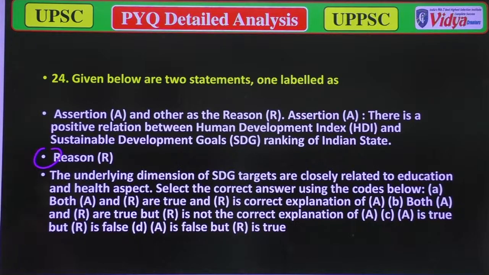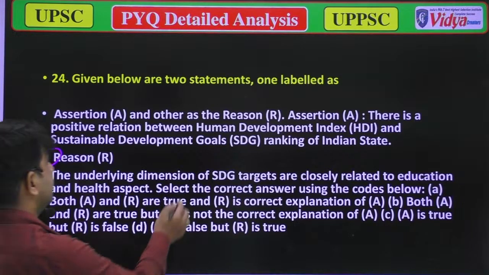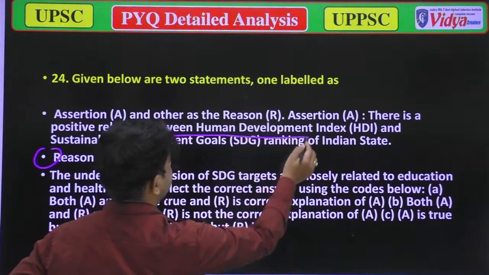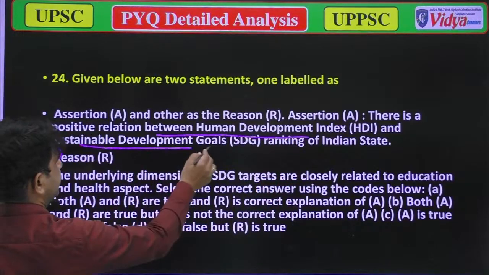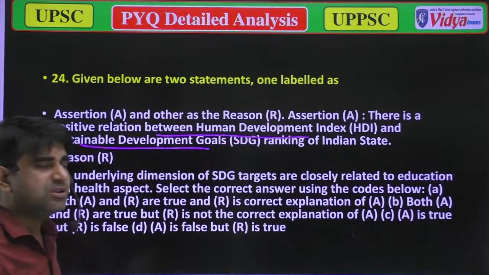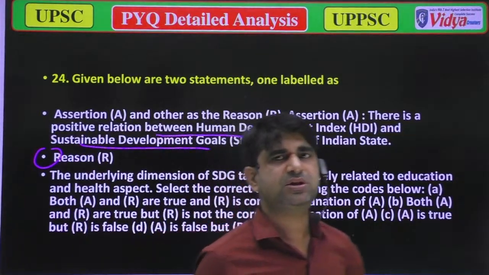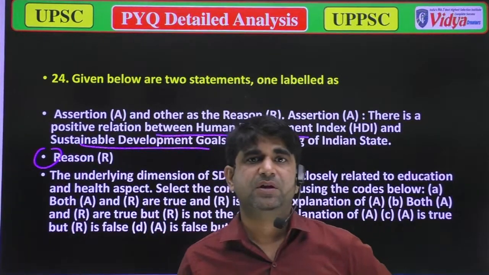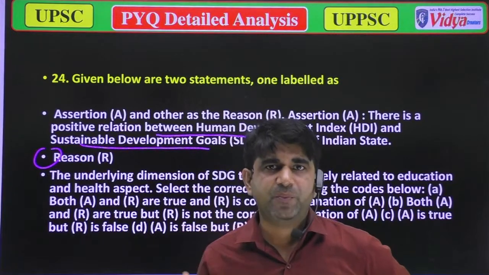We are talking about sustainable development goals. There is a positive relationship between the human development index and sustainable development goals. That is a good thing, because when the human development index is high, it is sure there are good sustainable development achievements.